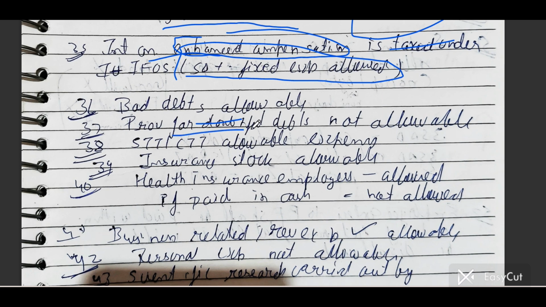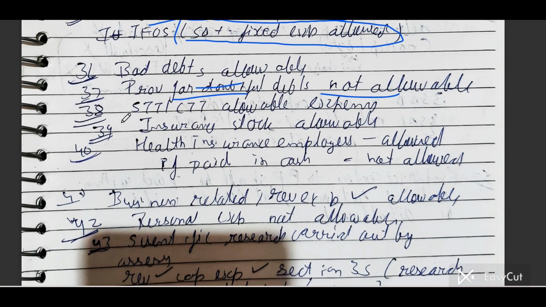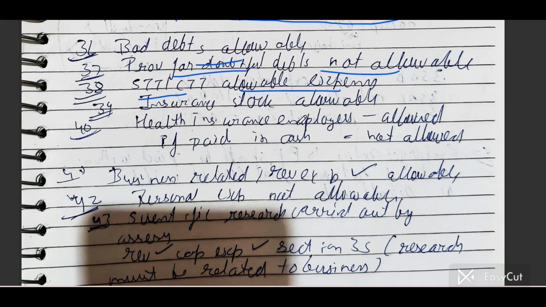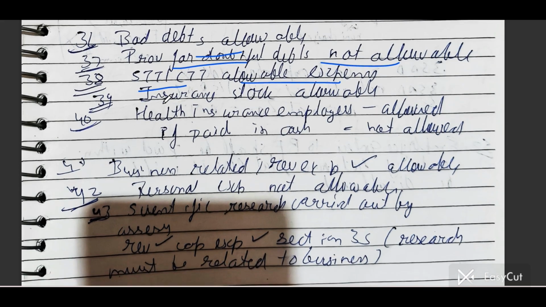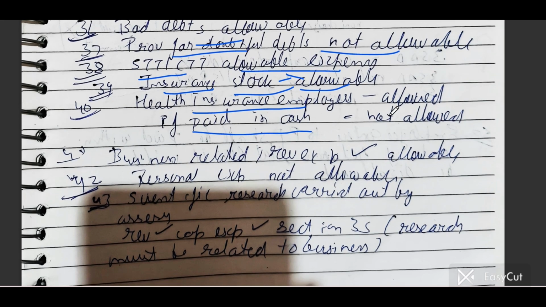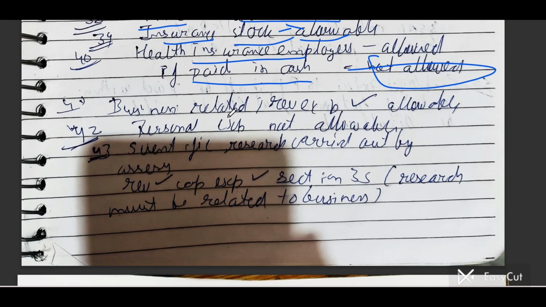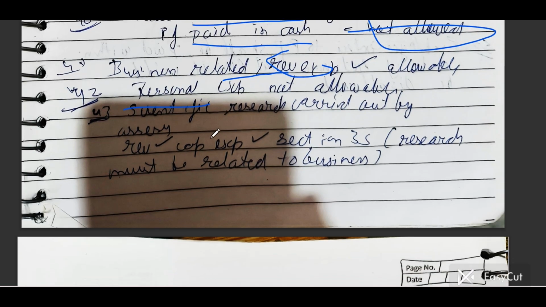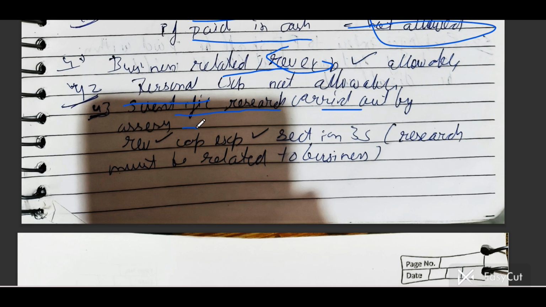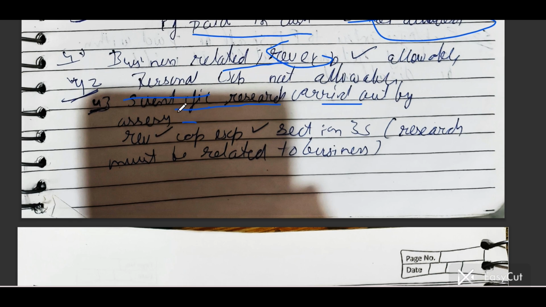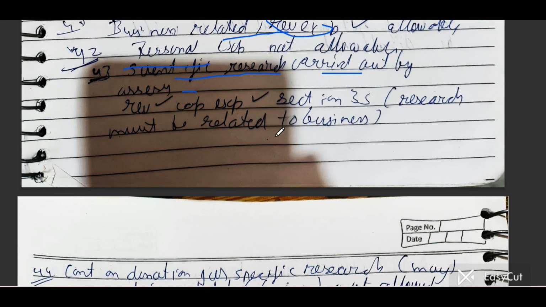Bad debts are allowable. Provision for doubtful debts is not allowable. STT and CTT are allowable expenses, that is, securities transaction tax and commodity transaction tax. Insurance for stock: if you have taken any insurance for stock, it is allowable. Health insurance for employees is allowed. But if you have paid health insurance to an employee in cash, then it is not allowed. Business-related revenue expenditure: if revenue expenditure is related to business, then it is allowable. Any personal expense is not allowable. Specific research carried out by the assessee: if the assessee had done any specific research, then both revenue expenditure and capital expenditure are allowed under section 35. Research must be related to business.